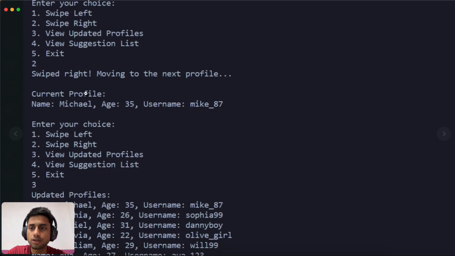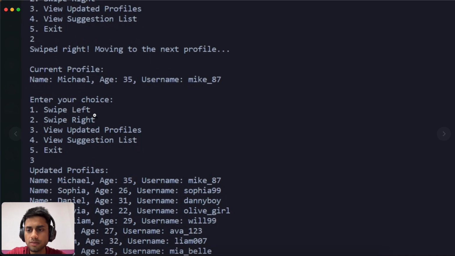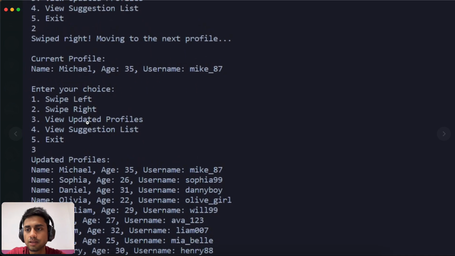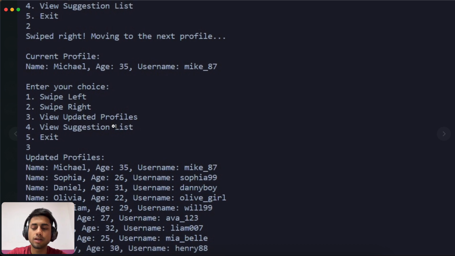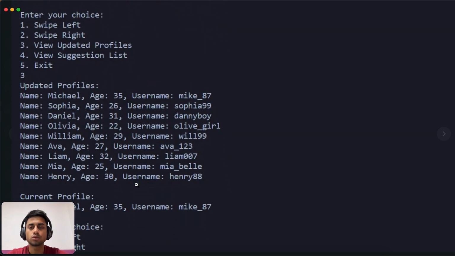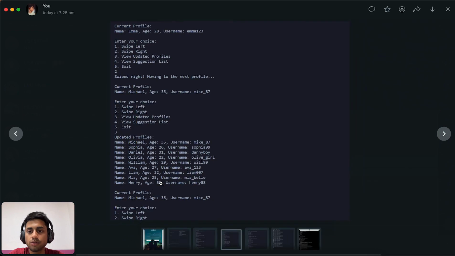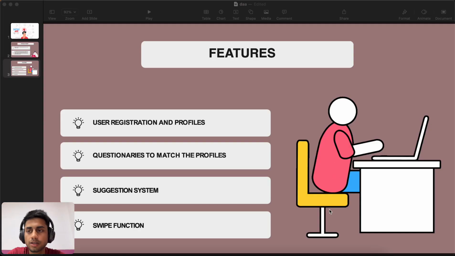After this, it will show the next profile. If I press third, it updates with my suggestions list, so it shows these names, the upcoming profiles for me. And the fourth one, as I select it, yeah, that's it.